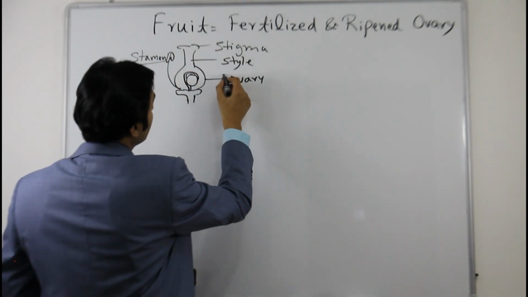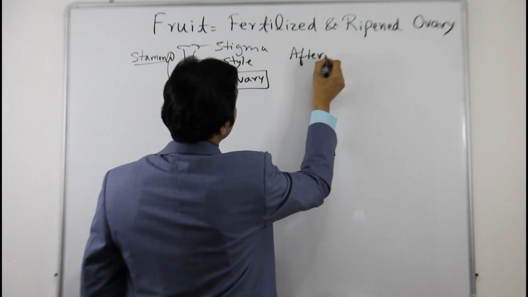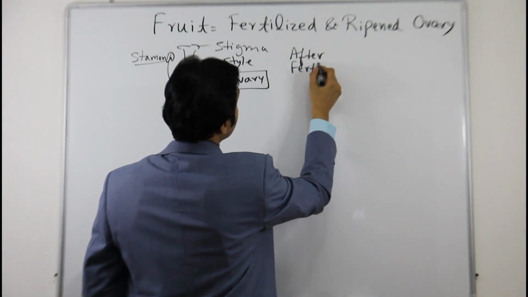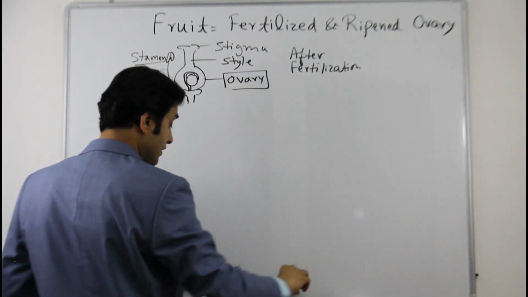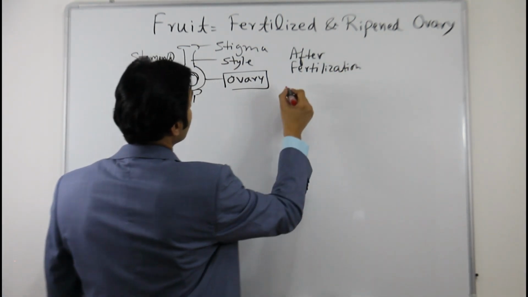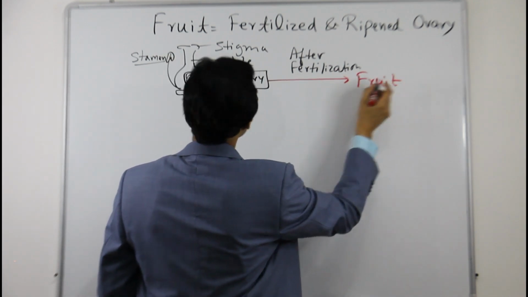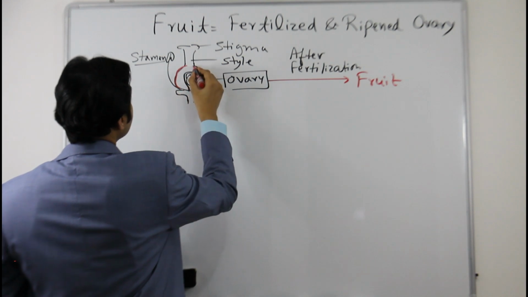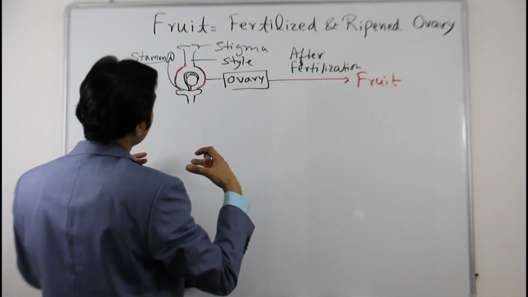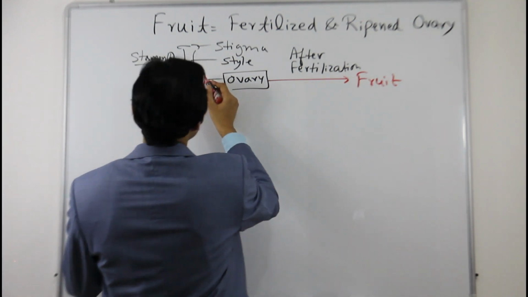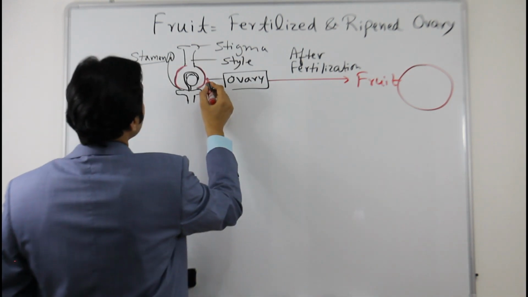After fertilization, this ovary changes into fruit. So this ovary will ripen, become bigger in size, and change its size.